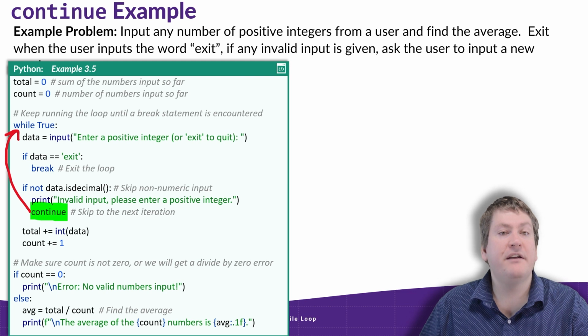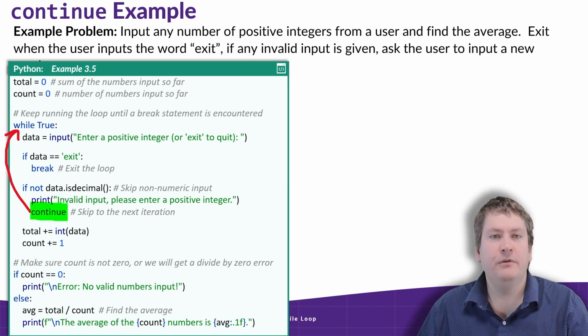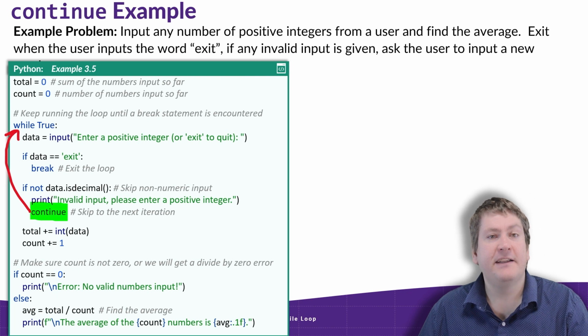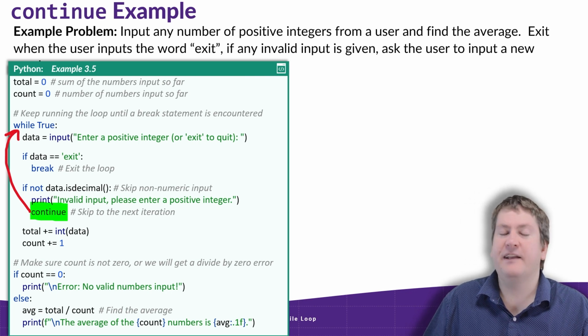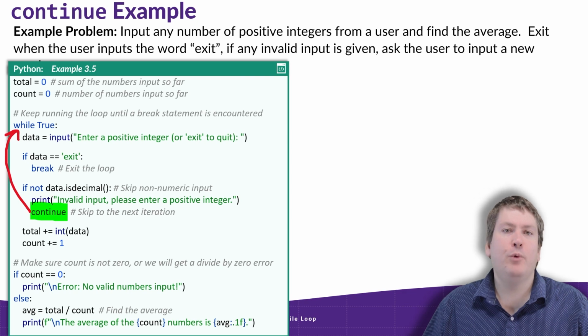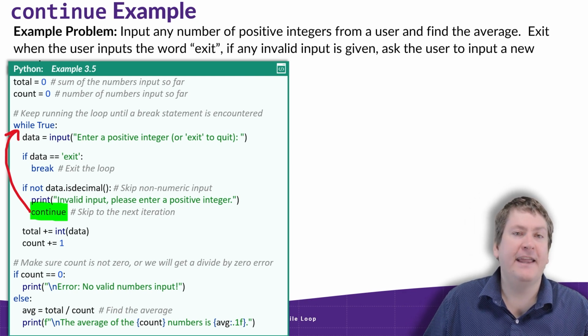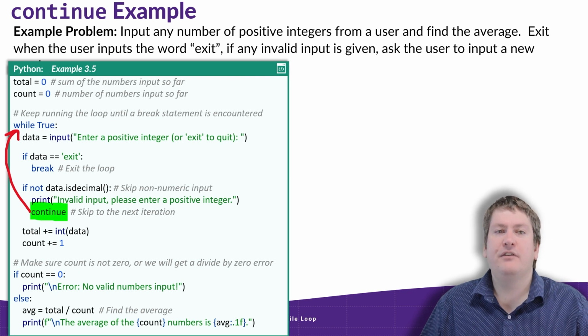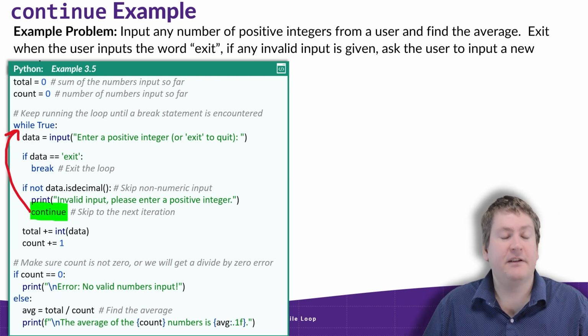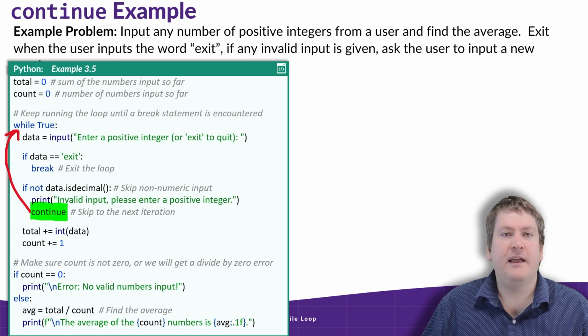And that's important because it means we don't add anything to the total and we don't add anything to the count. It'd be an issue if we added an invalid integer to our total. Like if they put in duck, that wouldn't make any sense to add to the total. But also, we only want positive integers. So if they entered a negative integer, we don't want to add that to our total either. So when we get to this line, the loop would restart. However, if the input is valid, and that means it's all decimal numbers, we wouldn't continue.